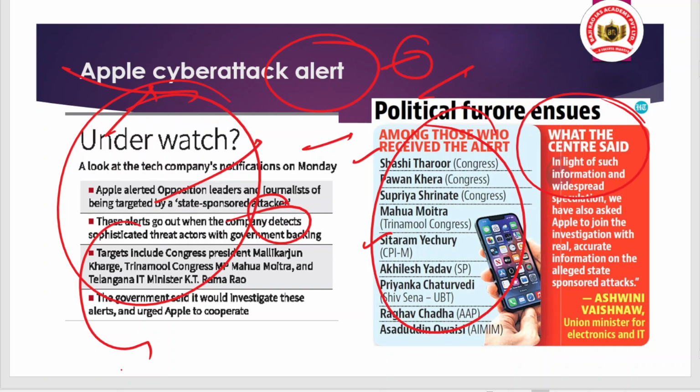Okay, so these are the dimensions you can understand. You should not restrict this issue to limited thinking. Try to expand your thinking: what will happen if this data, let's say, is controlled by the government? Okay, what impact can there be? So try to analyze, try to understand. That's why you can understand the importance of data and the right to privacy in the present scenario.